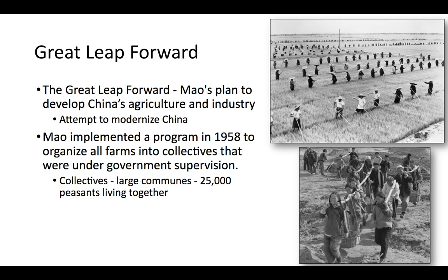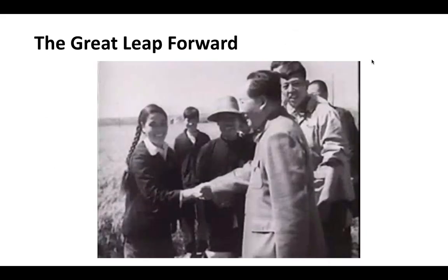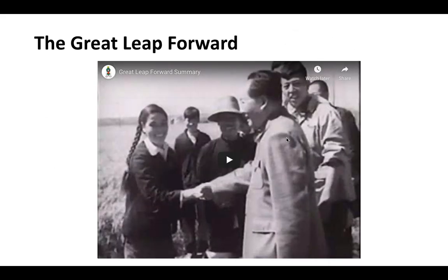Large communes were developed, with 25,000 peasants living together, working on the fields. Overall, the Great Leap Forward was a disaster. The economy nearly collapsed. The farmers did not like the government making all the decisions. Droughts and floods damaged the food supply, and nearly 20 million people died from 1958 to 1960 during one of the largest famines in history. Here's another video that you can click on and watch.